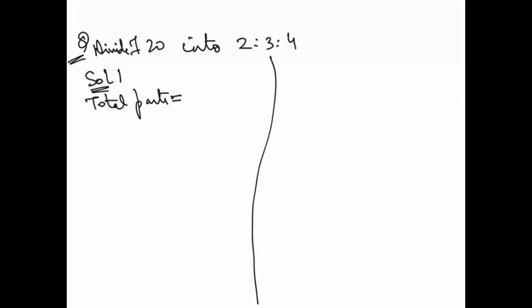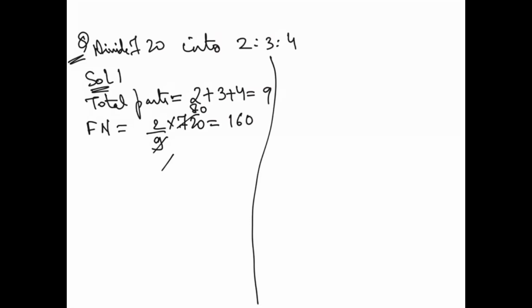So how will you write the total parts? The total parts will be 2 plus 3 plus 4, which is equal to 9. Correct? Then if you have to take the first number, the next thing you will do is 2 by 9 into 720, which is exactly 160. See, 9 ones are 9, 8 nines are 72, so 8 twos are 16, like that.